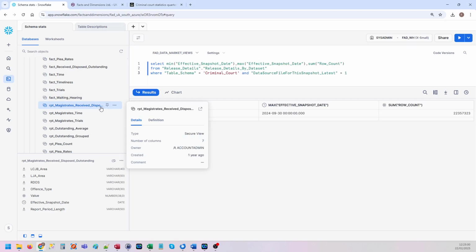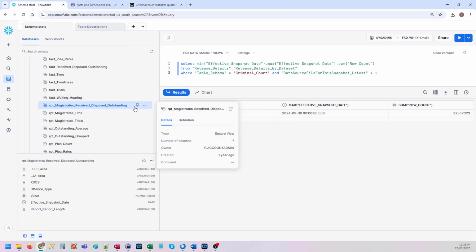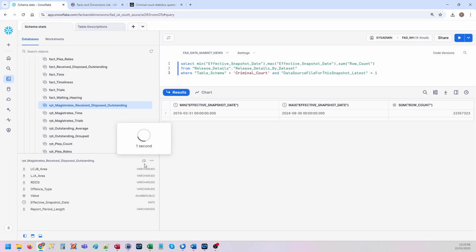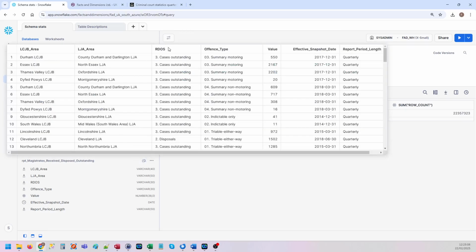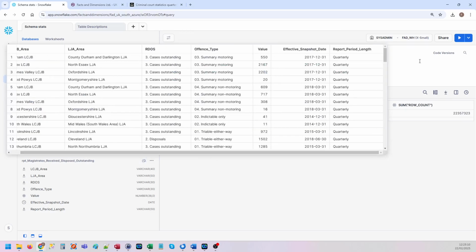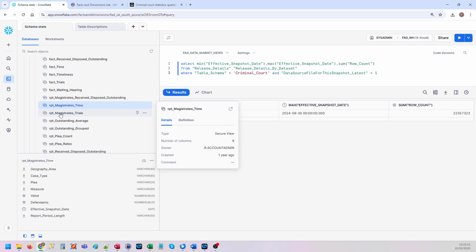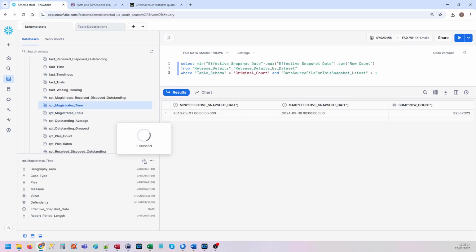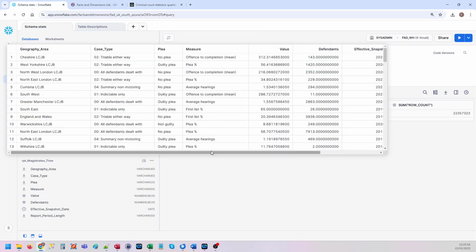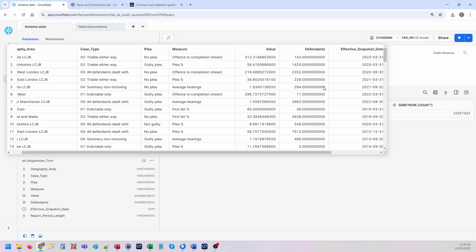Magistrates received disposal, let's say disposed of outstanding. And you've got various data here, you see that? Magistrates time. Again, geography areas, different measures, values.